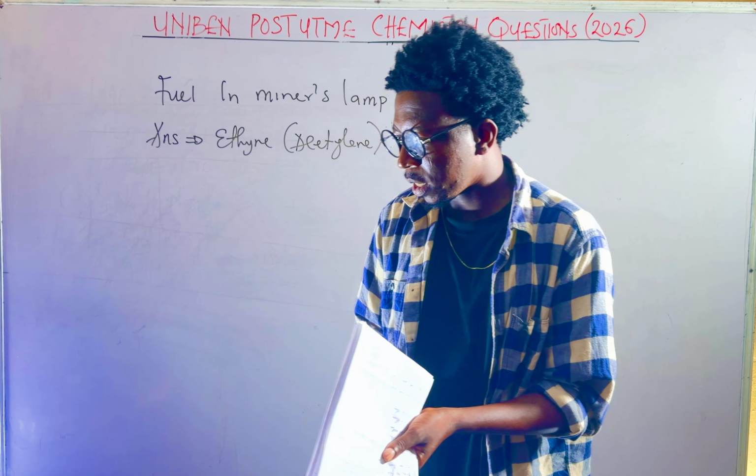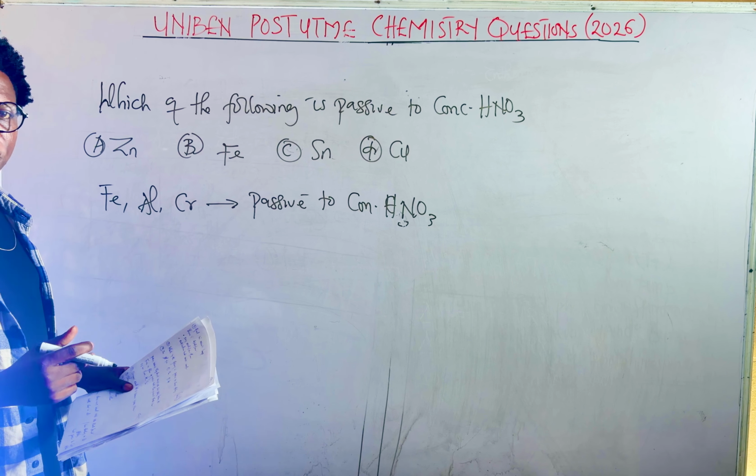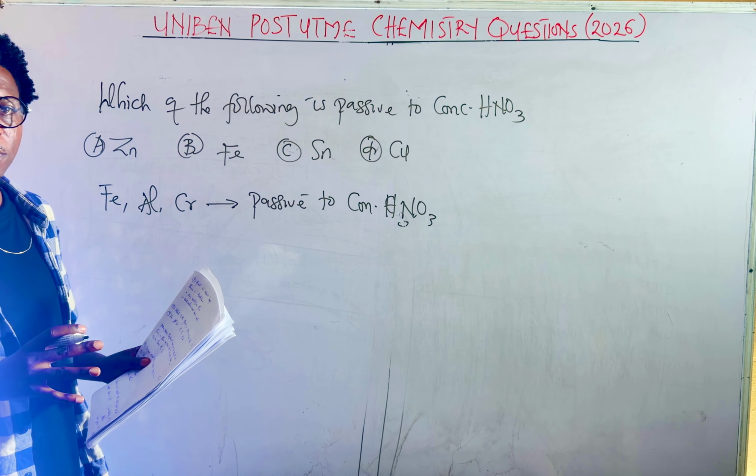But in this case, we have been told concentrated HNO3. Note this: iron, aluminium, and chromium are all passive to concentrated HNO3. What it means is that these three will not react with concentrated HNO3 because on initial reaction they form an oxide film that forms a protective layer preventing further reaction.